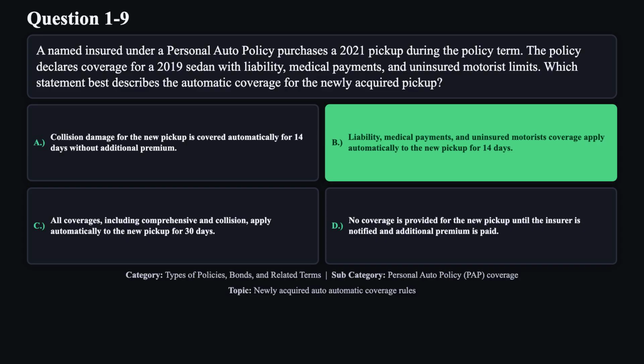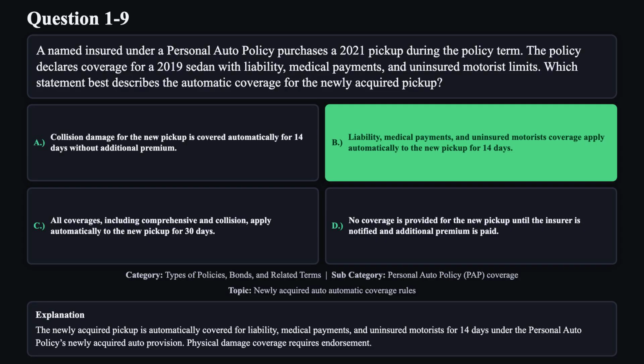The correct answer is B. The newly acquired pickup is automatically covered for liability, medical payments, and uninsured motorists for 14 days under the personal auto policy's newly acquired auto provision. Physical damage coverage requires endorsement.